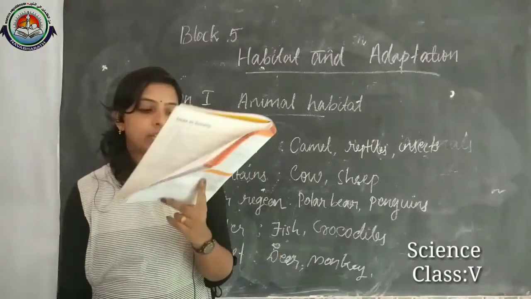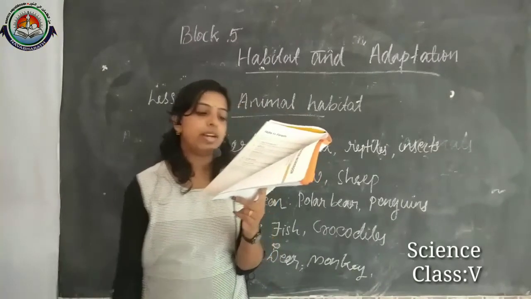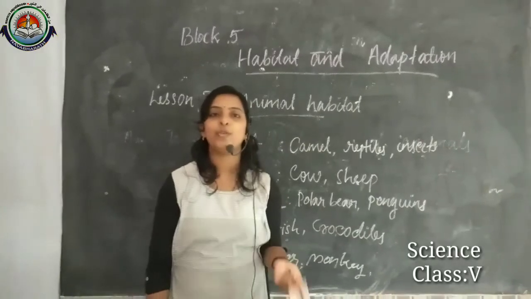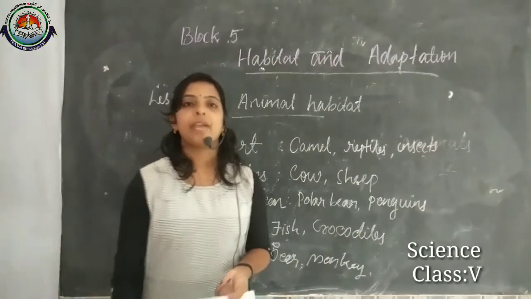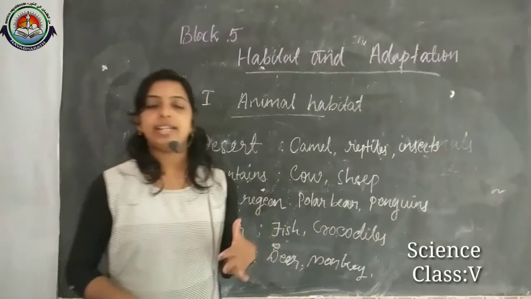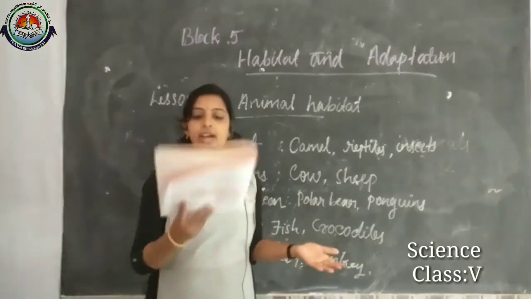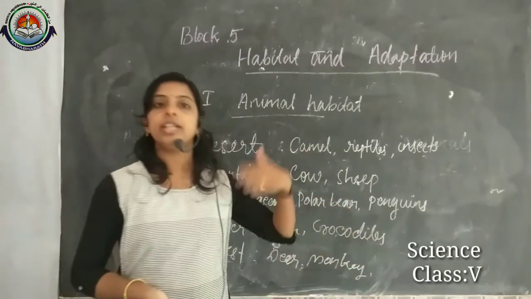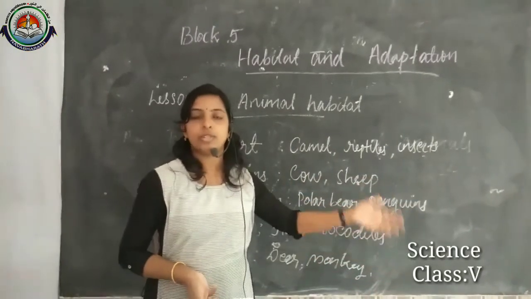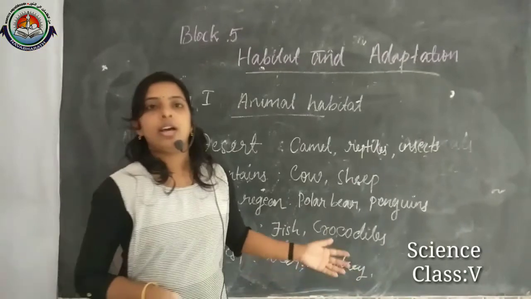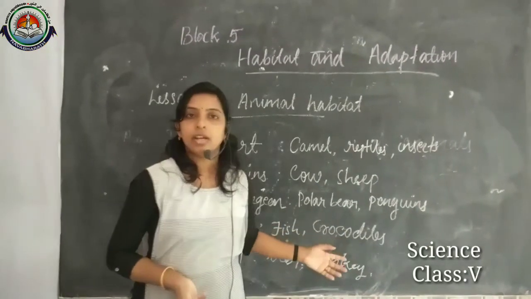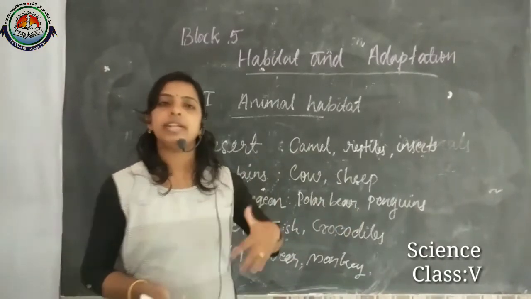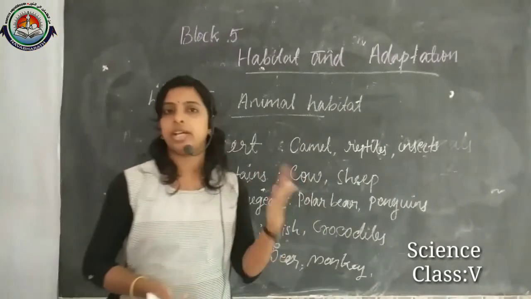Then second question: what would happen if the desert camel exchanged its habitat with the polar bear? That means the polar bear and camel are shifted, so the camel is in the snowfall of the polar region. Can this camel survive? Normally, when exchanging the original habitat, it takes a long time to adapt there.